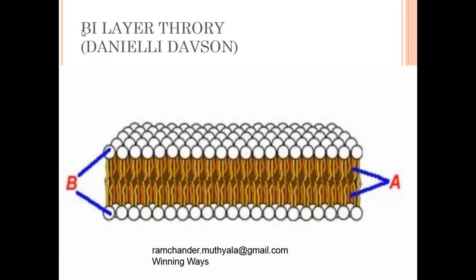According to Danieli Dawson, the plasma layer is made by two layers of lipids. Two layers means bilayered. From here to here is one layer, and from here to here is another layer. Two layers of phospholipids are present in the formation of the plasma membrane. It is a semi-permeable structure.